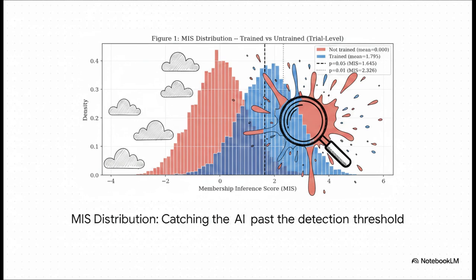When we actually map out the data, the statistical smoking gun becomes glaringly obvious. If you have innocent models that were never trained on the watermarked data, their scores sit neatly right around 0. But models that were trained on the data containing our canaries, they shift massively to the right, pushing well past the formal detection threshold. That dramatic shift is the mathematical proof. That is literally the statistical dye pack exploding and catching the AI red-handed.